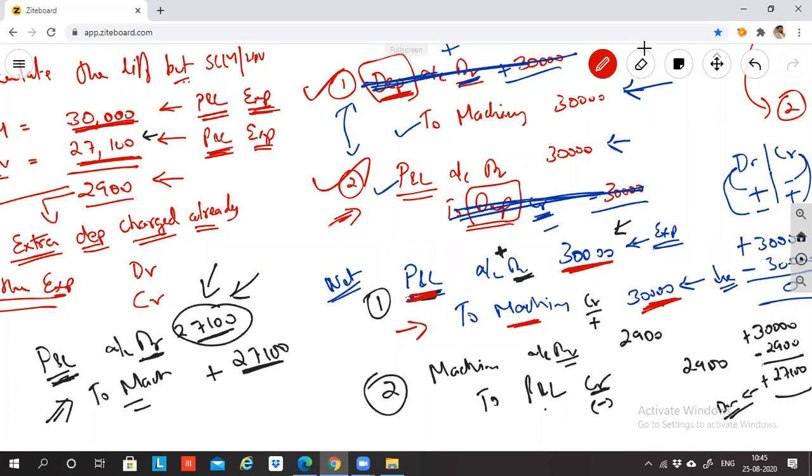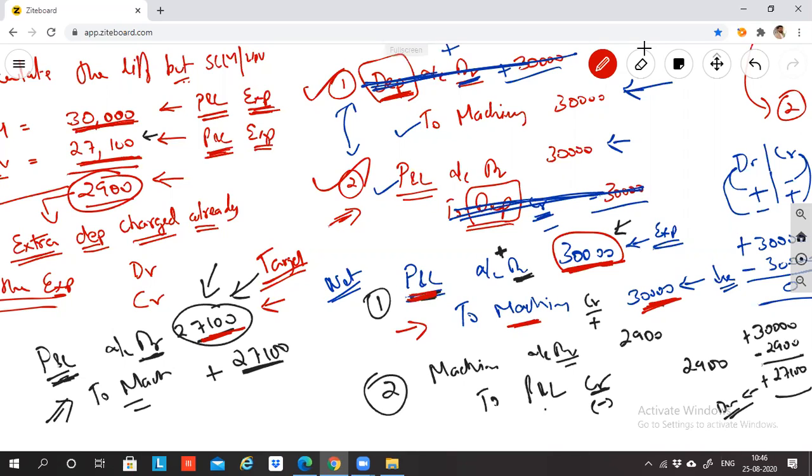So if you had calculated with WDV from 2017, how much depreciation would you have charged in P&L? 27,100 is the value that you would have charged had you followed WDV right from the beginning. That is my target. I want 27,100 in P&L. Now P&L has 30,000 rupees. What should I do to get from 30,000 to 27,100? I have to subtract something from 30,000. What should be subtracted? 2,900. The difference between 30,000 and 27,100 is 2,900.